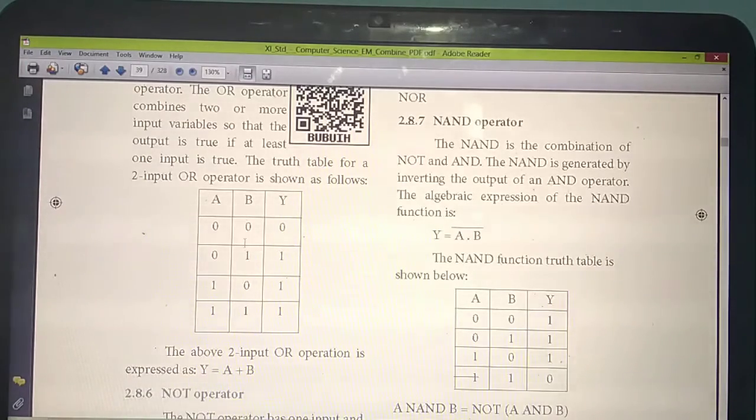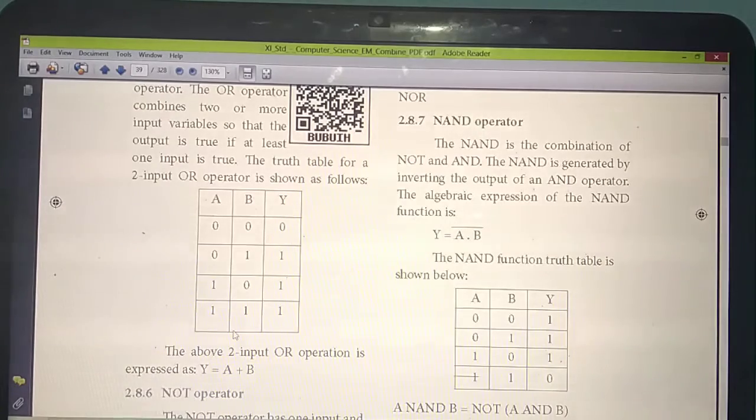So how do you need to write this one? First the B column 0 1 0 1. Here 2 0s, 2 1s. For the AND operator, all the outputs will be 0, and only where both values are 1 will the answer be 1. But for the OR operator, if at least one is 1, you will get the answer 1, and the remaining are 0. Understand? So which symbol is used to represent the OR operator? Plus symbol. So how will you write? Y equal to A plus B.